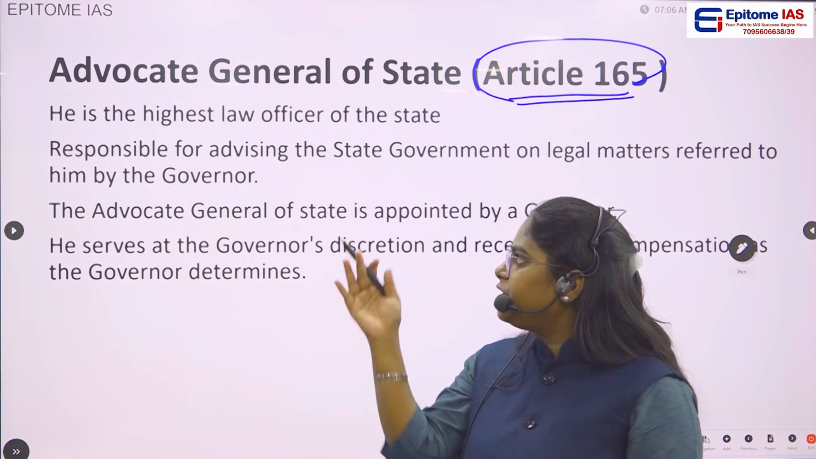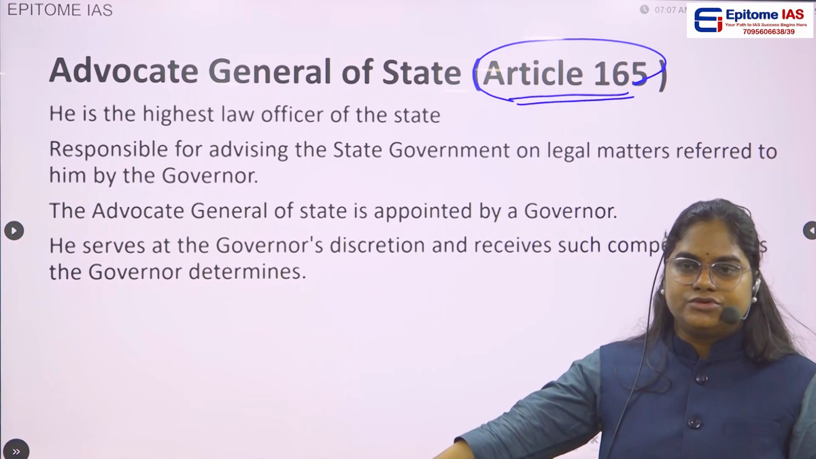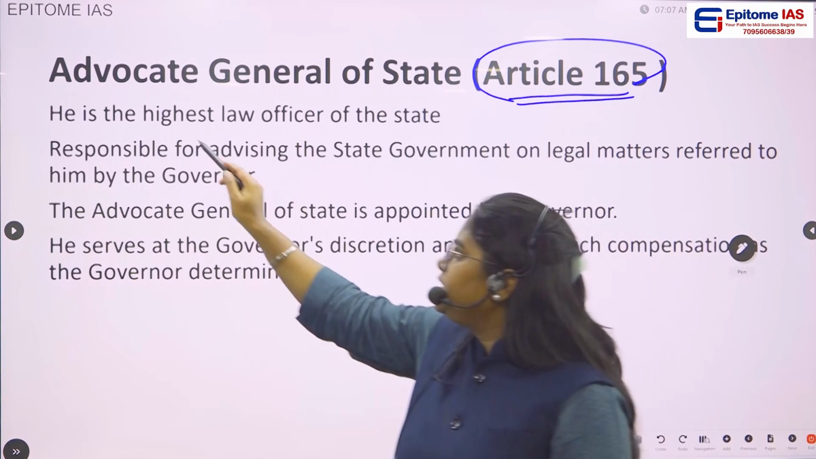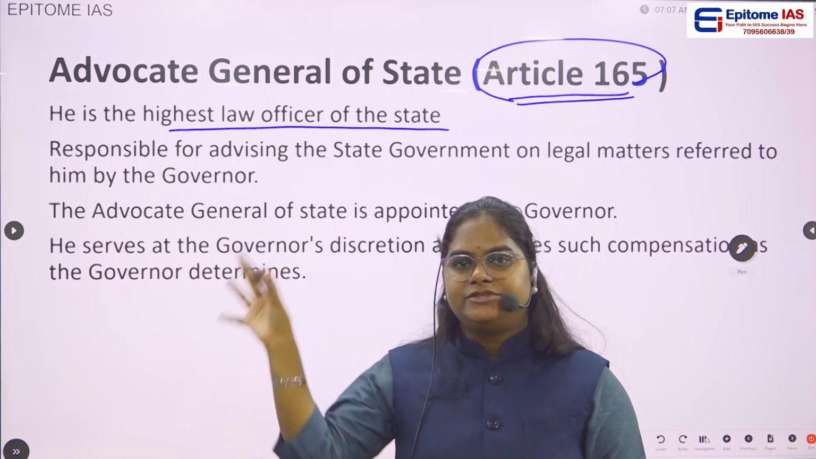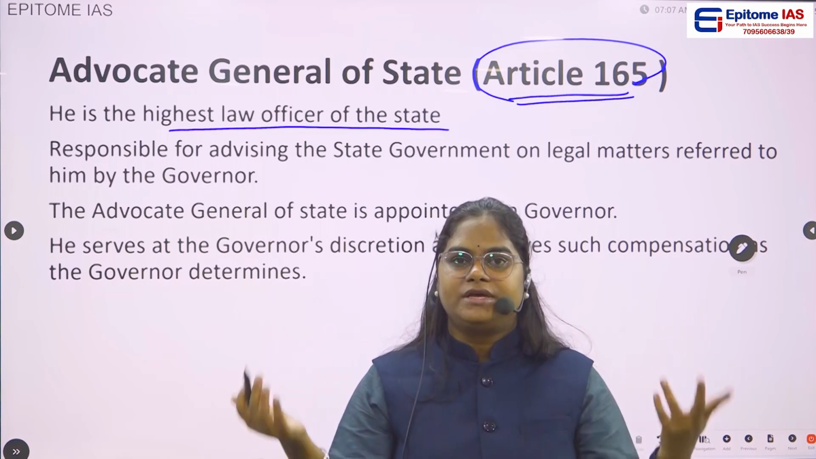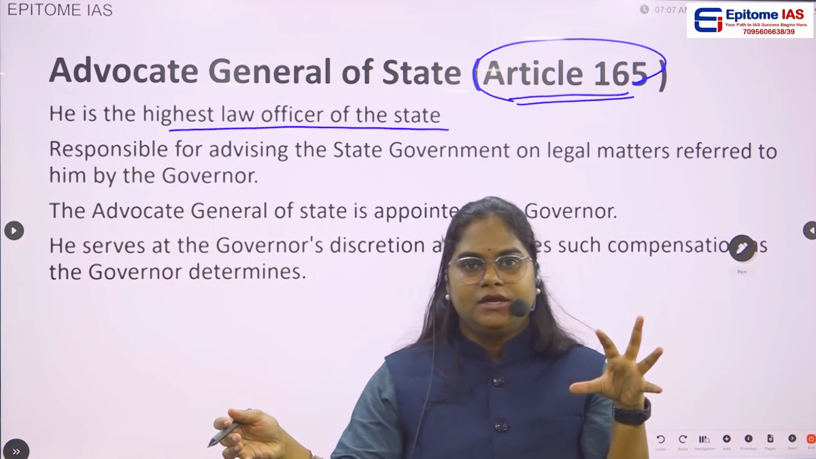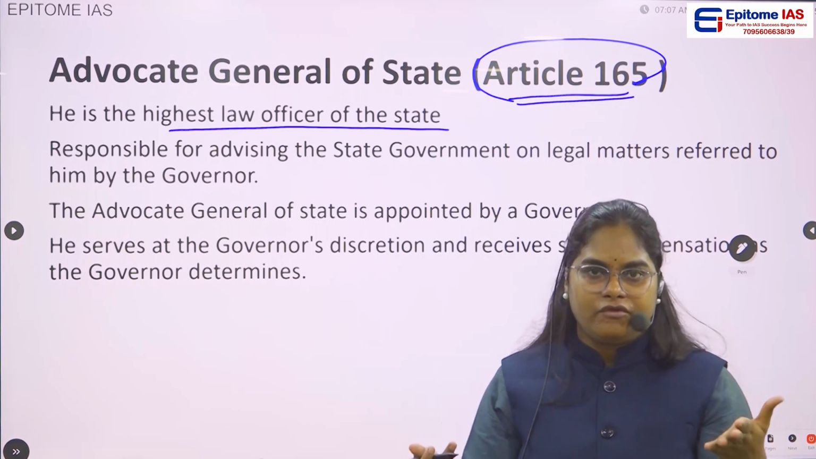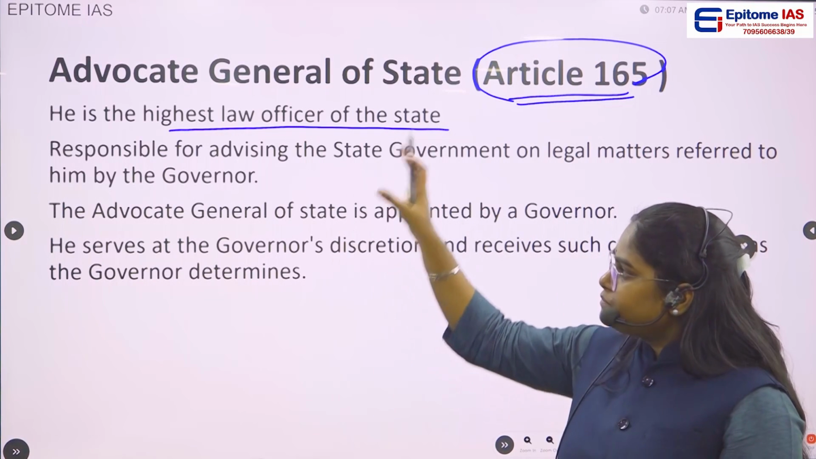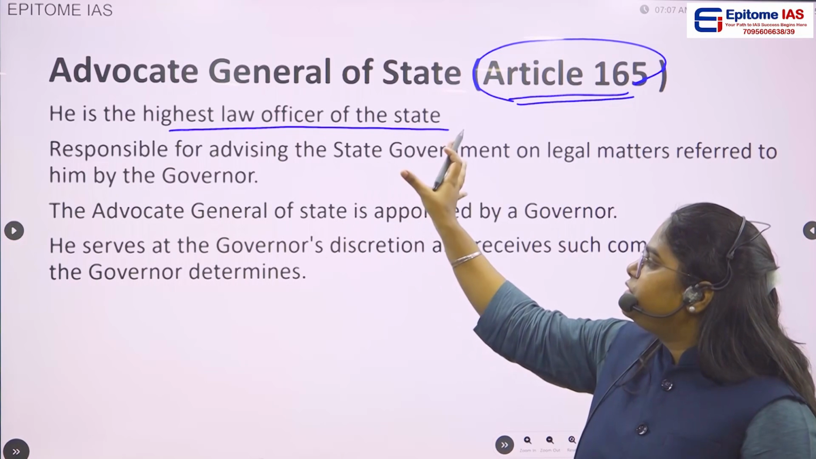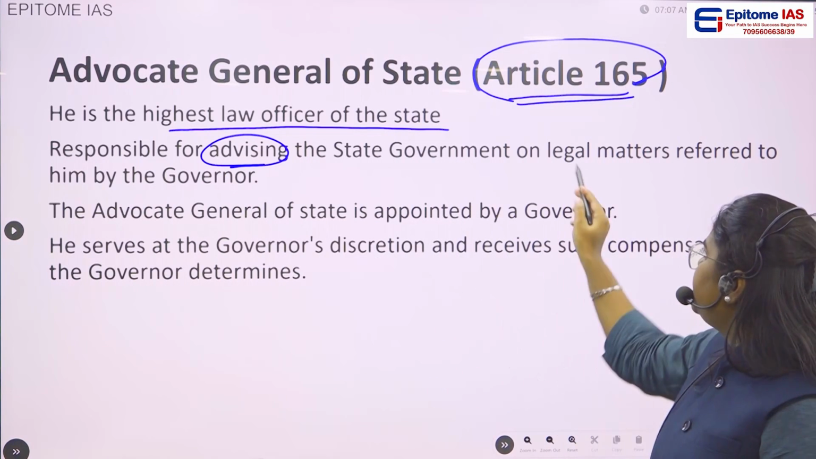So the first point you have to remember is that the Advocate General of a state is a constitutional post. He is the highest law officer of a state. This Advocate General of a state is also known as the highest law officer of that particular state. Now tell me, who is the highest law officer of the country?